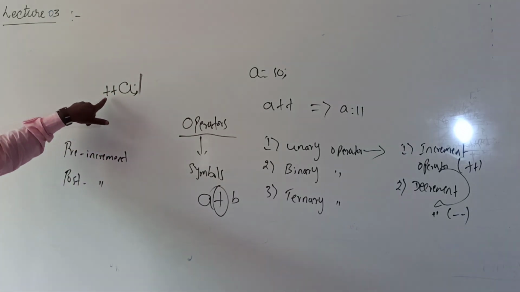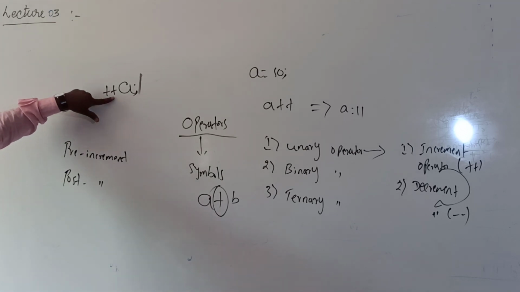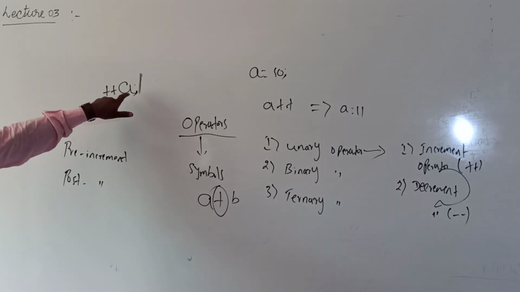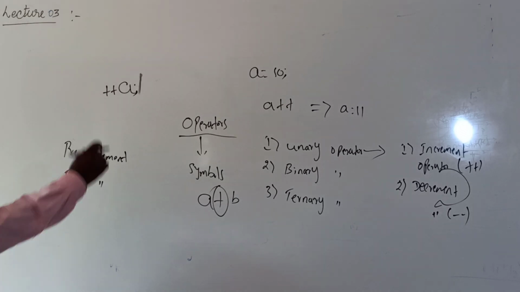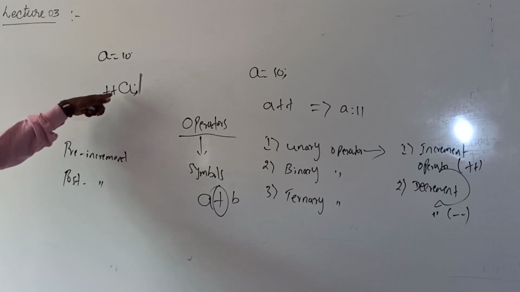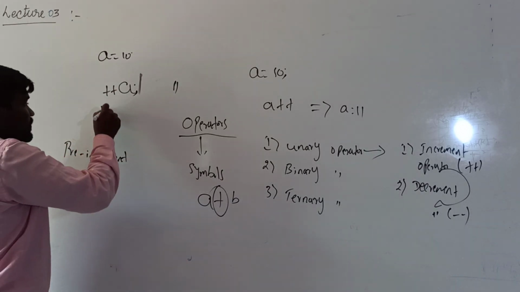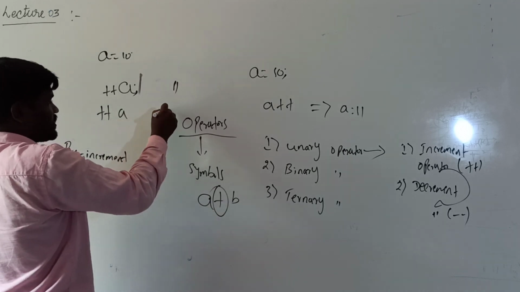See here, plus plus of a. First we write the plus plus, after that we write the operand. For example, a is equal to 10, plus plus of a means a becomes 11. Again plus plus a means it becomes 12.